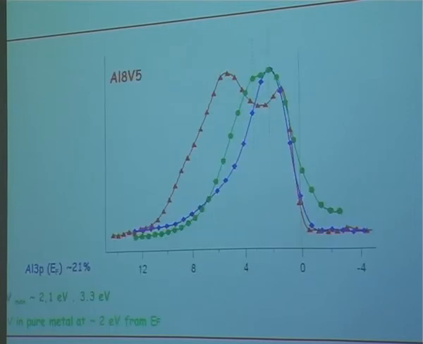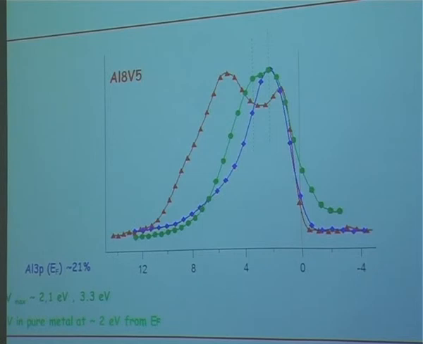shapes of the curves. And to finish this series of alloys with one transition element, here is aluminum 8 vanadium 5. Again, something a little bit different. This is similar to the previous case, aluminum nickel, but here we have a contribution of vanadium states which interact only with the aluminum SD.